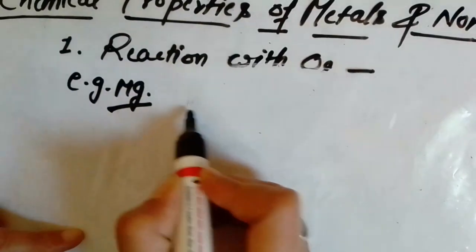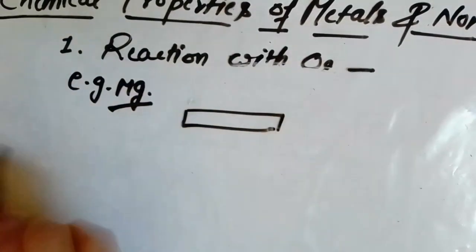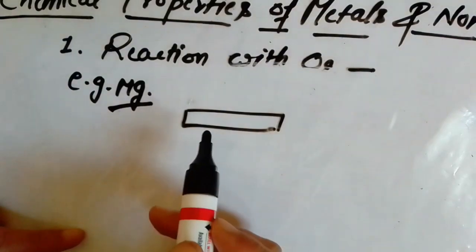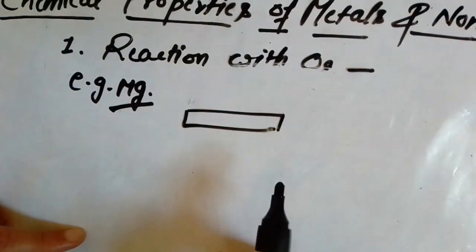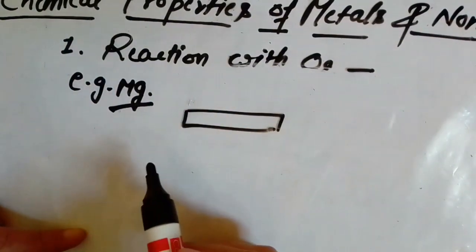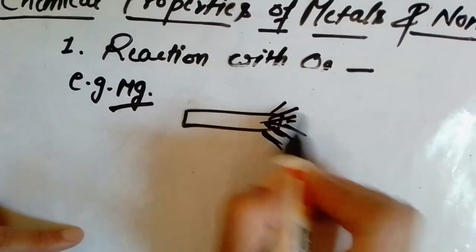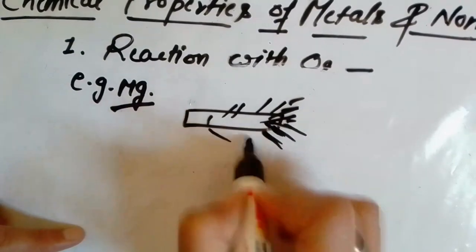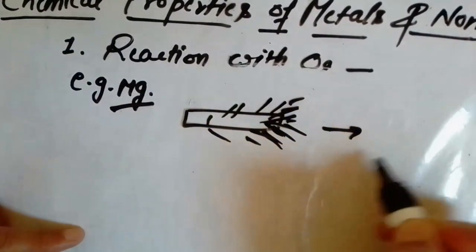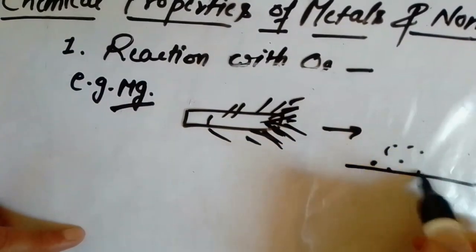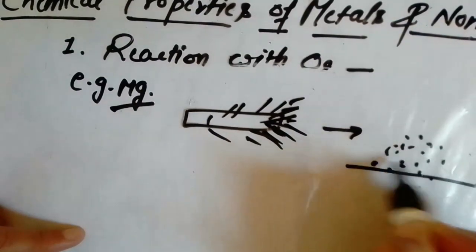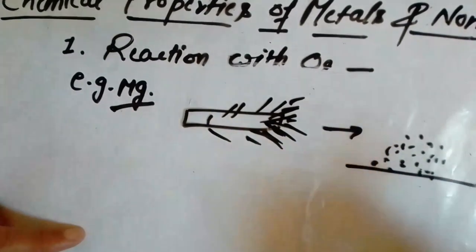First of all, we'll take a simple magnesium ribbon. I told you earlier that this is simply a silvery white hard metallic element, and we will burn it. It starts from here, and after some time it burns completely, and then on a paper we will obtain a powdery ash, white colored.